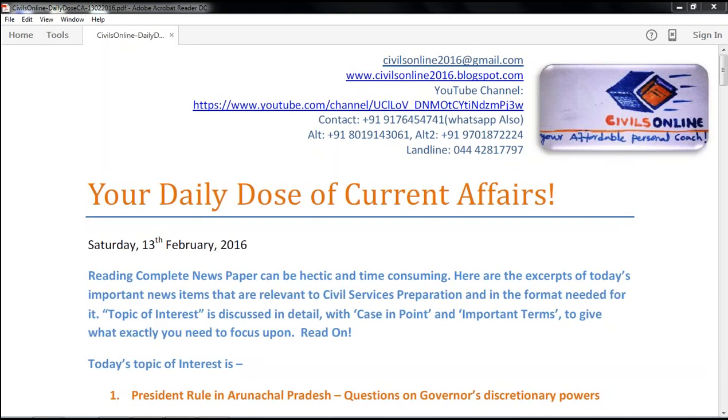Reading the complete Hindu newspaper can be hectic and time consuming. So we have given a topic of interest for today and discussed it in detail, and we have also given other important items so that they will be in your memory from time to time. We will discuss each topic day by day, and slowly we'll be covering all the important topics in detail that are required for civils preparation. So just go through this.